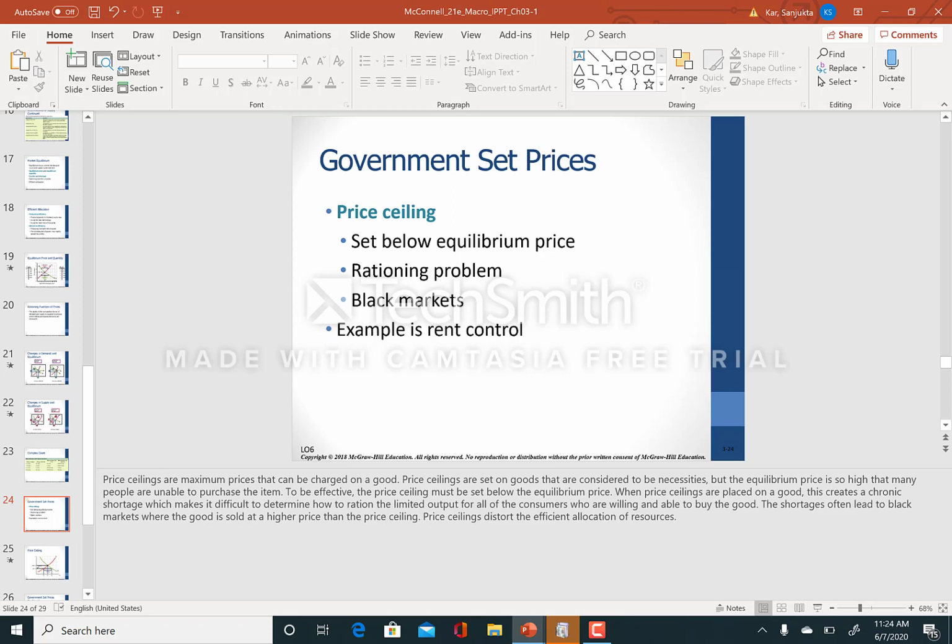So let's just define price ceiling here. Price ceiling is defined as a maximum legal price, and this is imposed to protect the buyers. One example is rent control. I would say rent control in New York City is a good example of price ceiling.